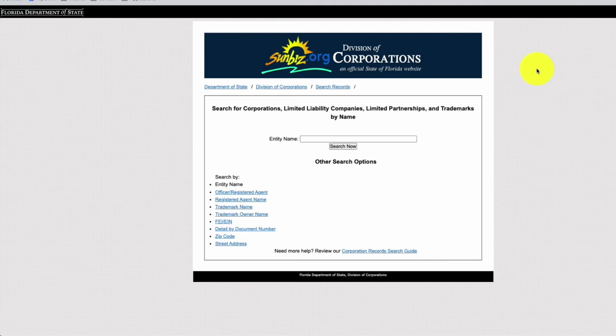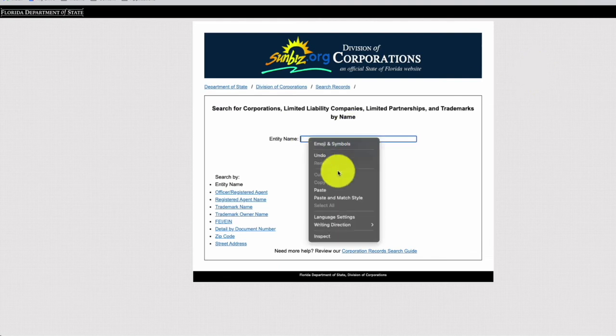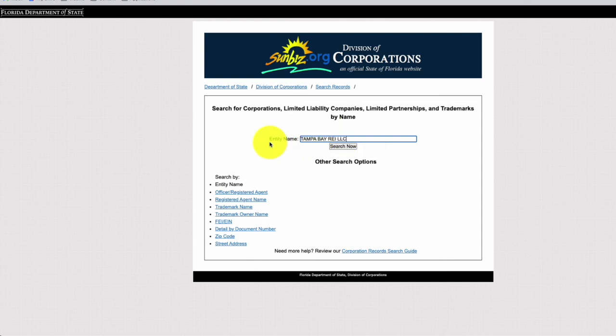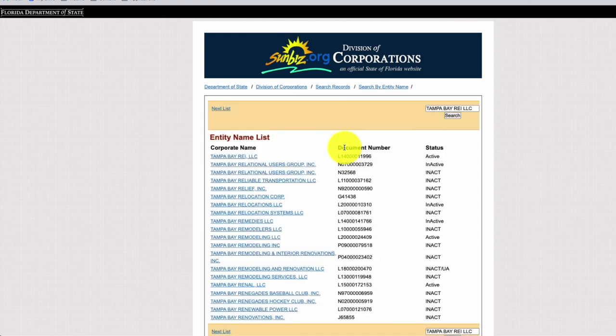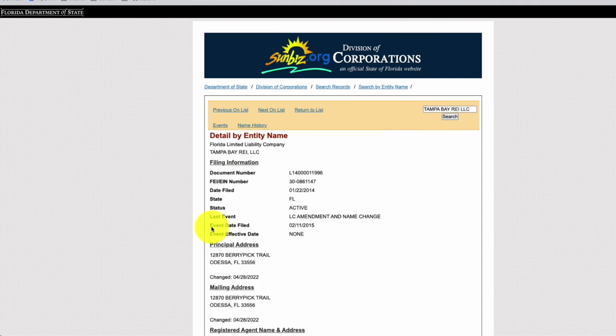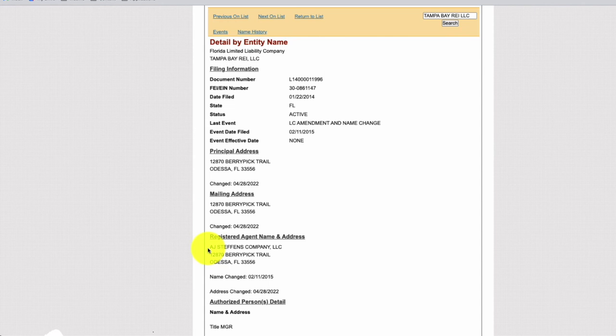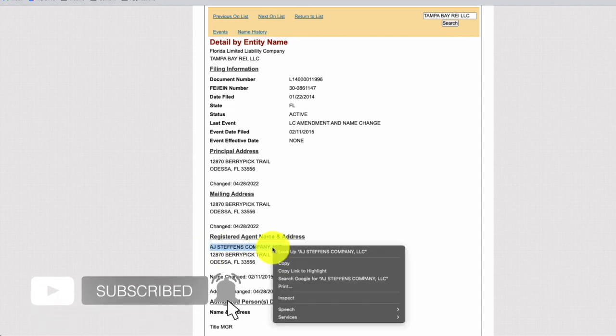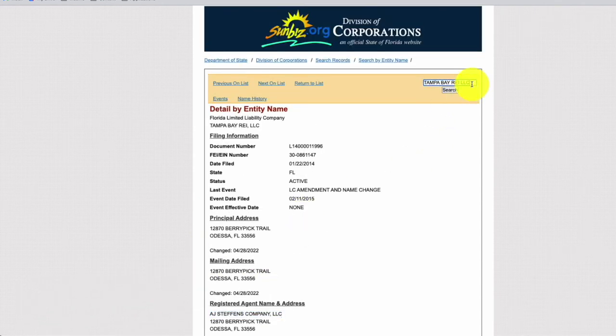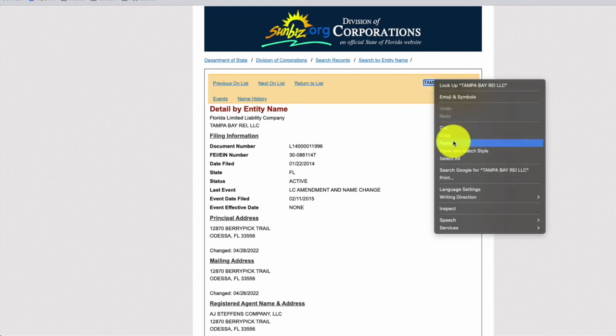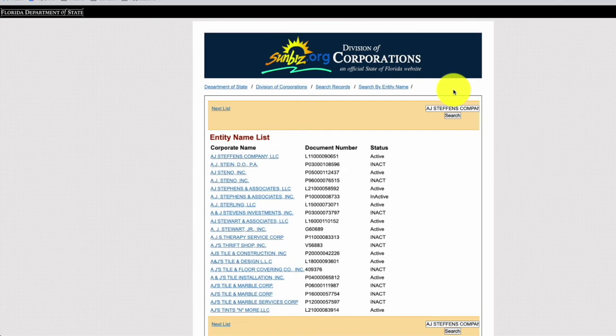Now in the case of Florida, you could look up LLCs on sunbiz.org. You can enter the LLC under entity name, click search now, and you'll be able to see who owns this company. In this case, the registered owner is another LLC. So I'm going to copy this and plug it back into my search. So it's an LLC that owns an LLC.